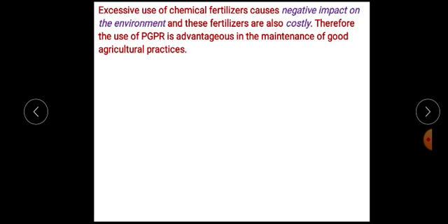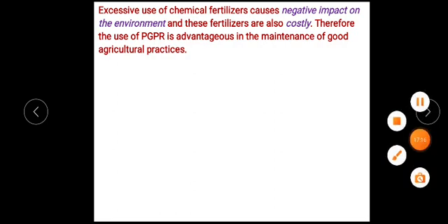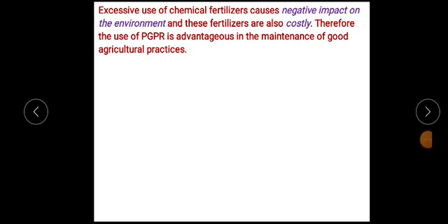So, why are nitrogen and phosphorus supplied through microbes important? Because there is another way of supplying nitrogen and phosphorus, that is through the supply of chemical fertilizers.